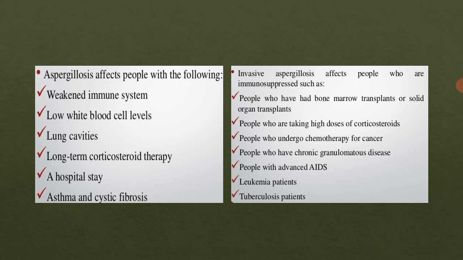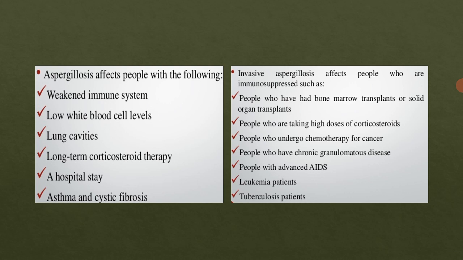Then invasive aspergillosis. Now it is a type of aspergillosis. What is invasive? Inside the blood, that is called invasive aspergillosis. So that can affect people who come under the following categories, including people who have had a bone marrow transplant or any surgery, solid organ transplants.